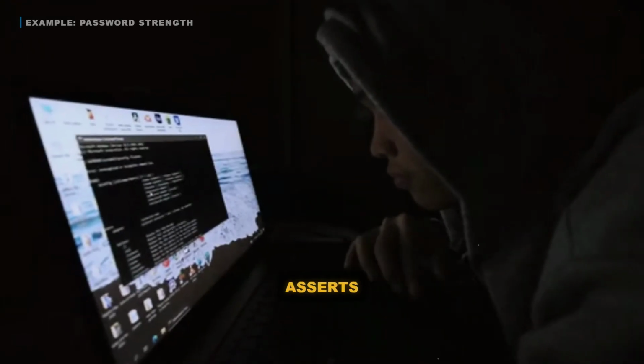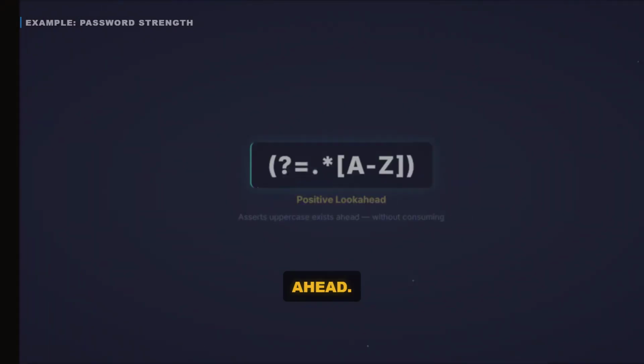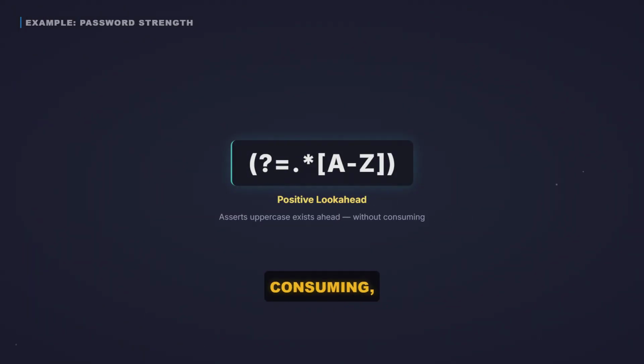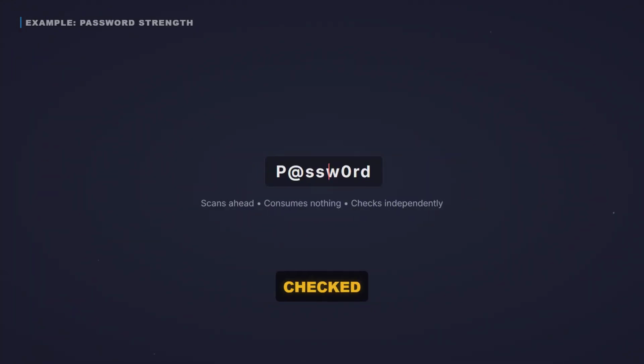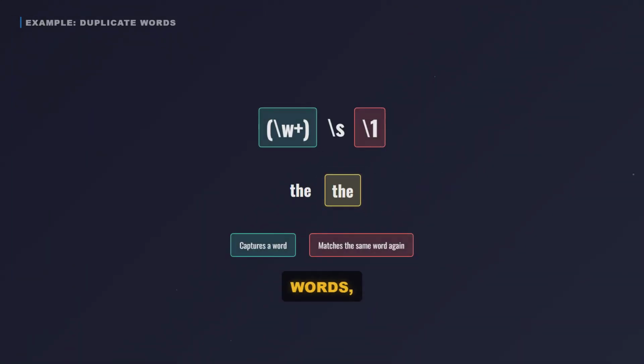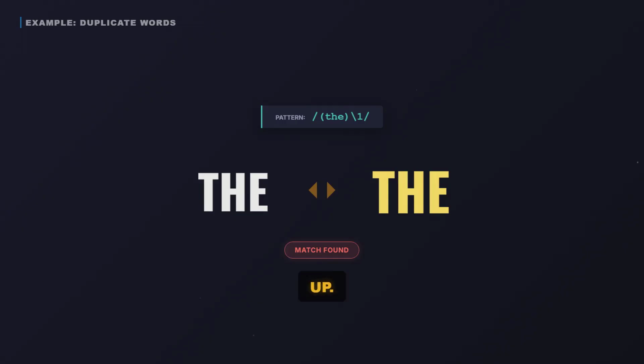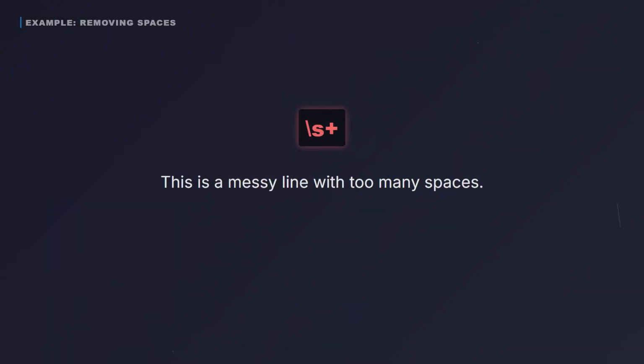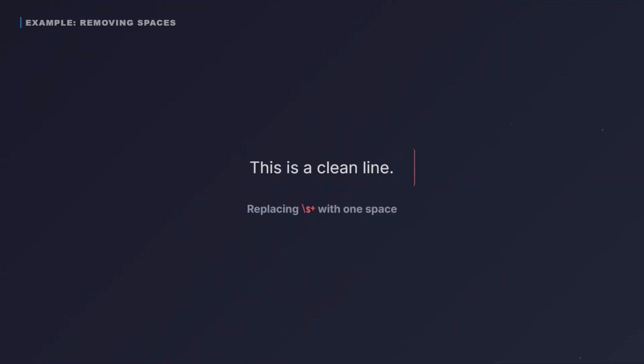This look ahead asserts an uppercase letter exists somewhere ahead. It scans without consuming, so all requirements are checked independently. To catch repeated words, we use a back reference. The pattern captures a word, then \1 matches that exact word again. Watch how that lights up. Now, removing extra spaces. The pattern \s+ matches white space runs. Replacing with 1 space turns a messy line into clean, readable text.